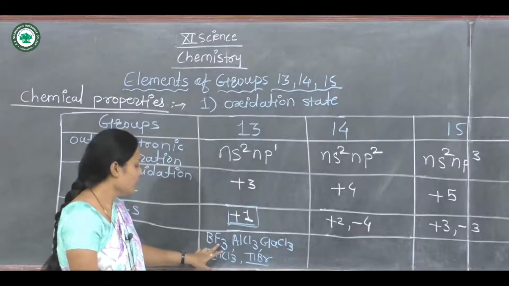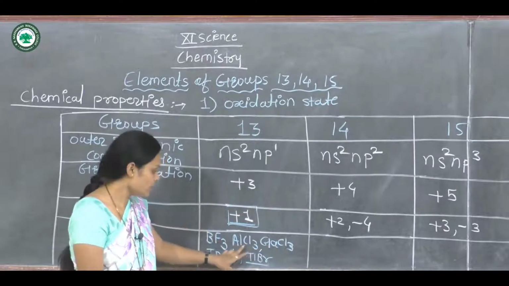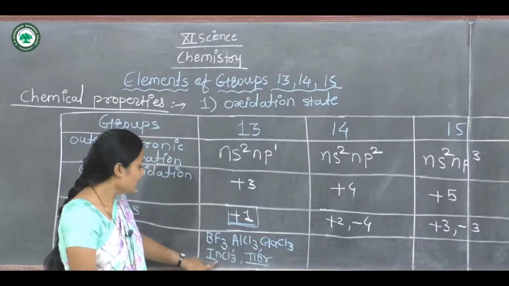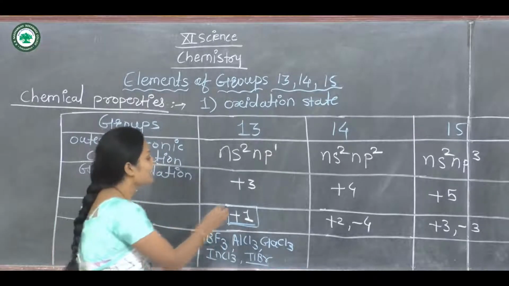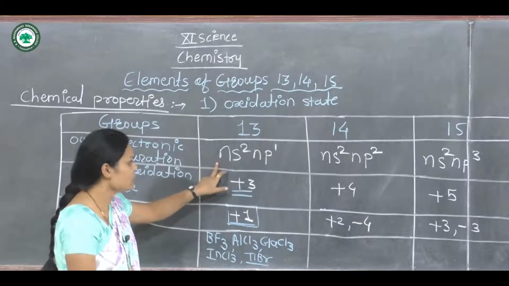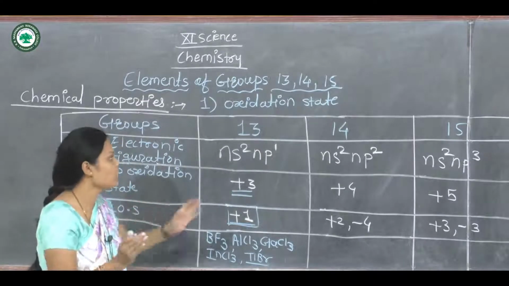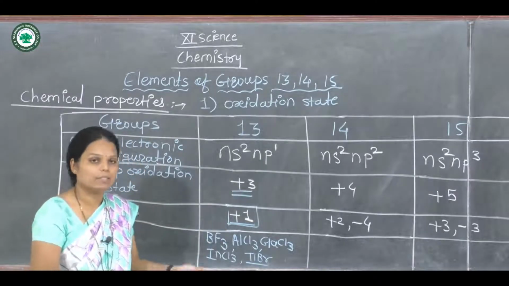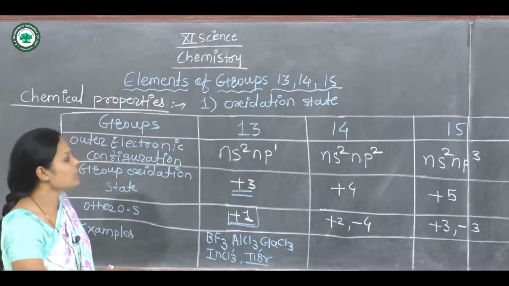Now boron trifluoride, aluminum trichloride, gallium trichloride and indium trichloride all show a +3 oxidation state. This is the example, and this is the general electronic configuration. The +3 is the stable and common oxidation state shown by group 13 elements. +1 is another oxidation state that is also shown; thallium bromide has a +1 oxidation state. Now the next group is group 14.